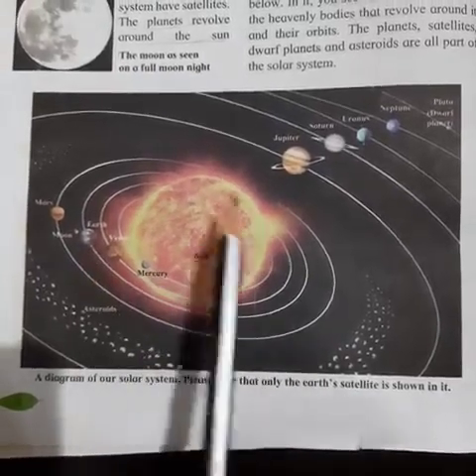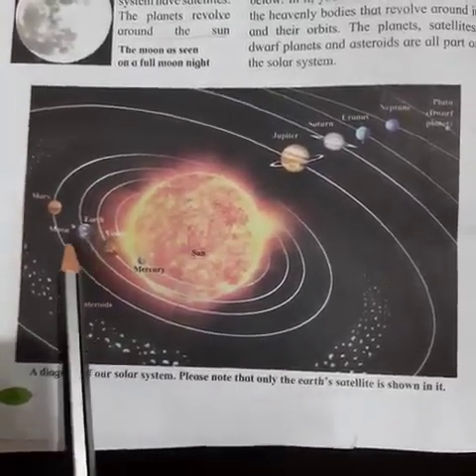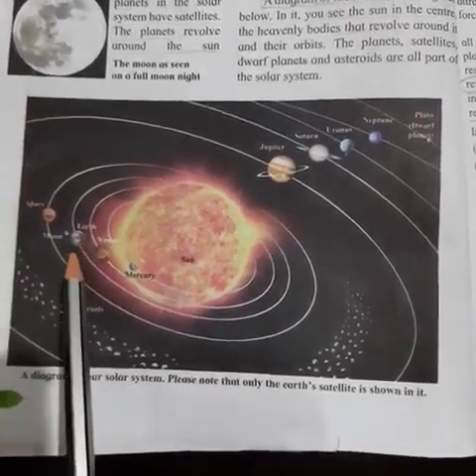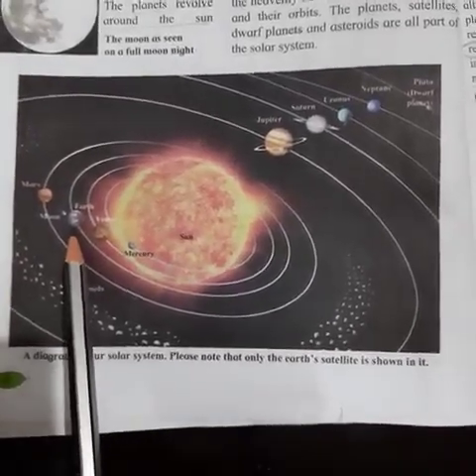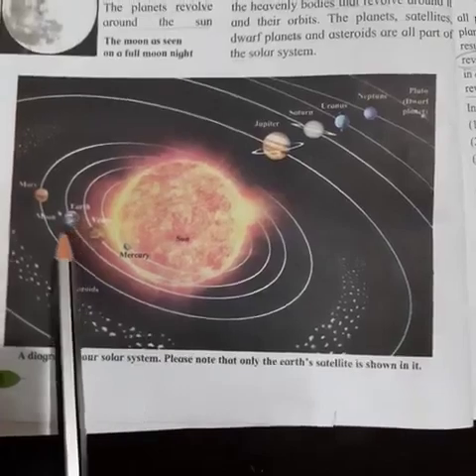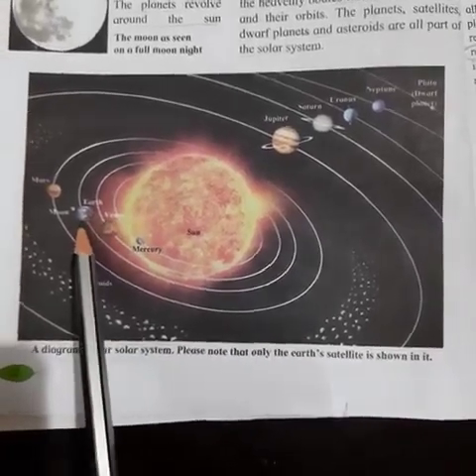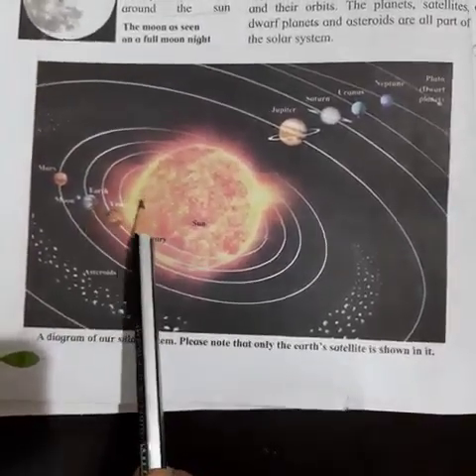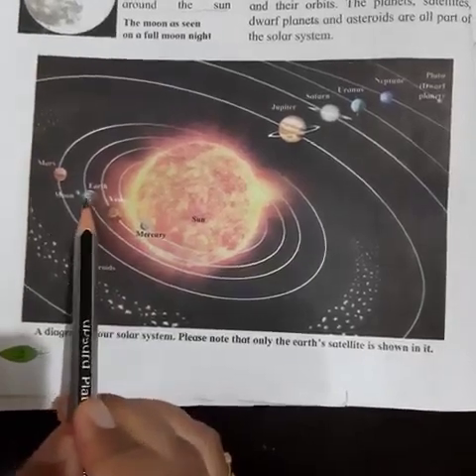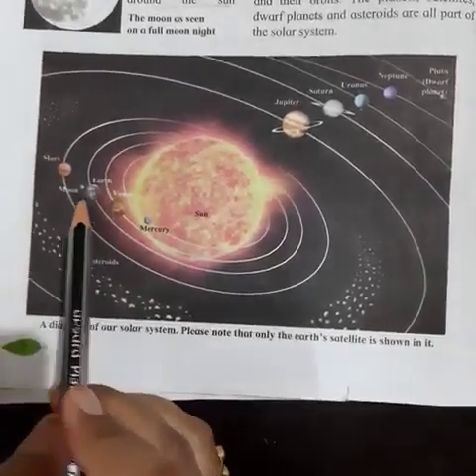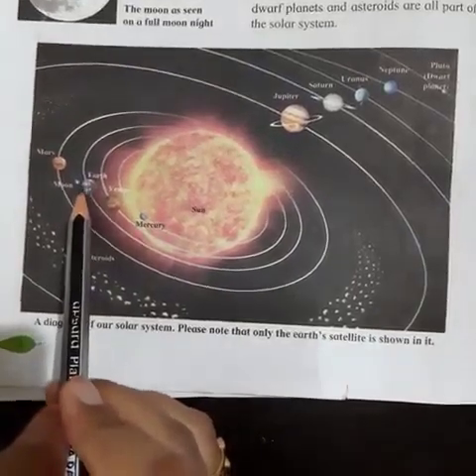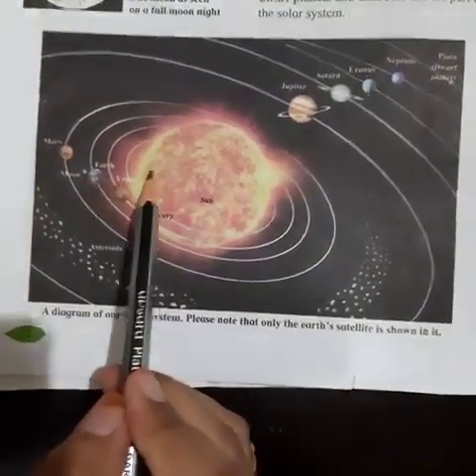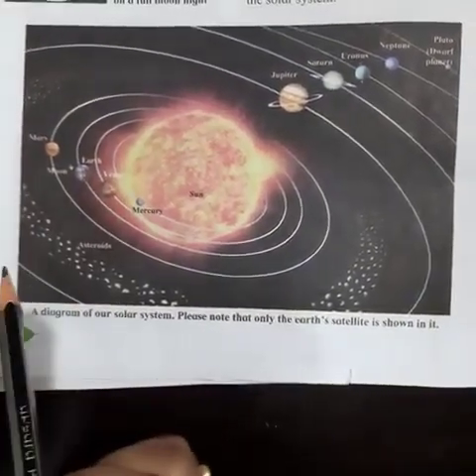In the same way, along with the revolution, Earth moves around itself also. That is called spinning of the Earth. Earth moves around itself and it is also called rotation. Because of Earth's rotation, we are getting day and night. For example, this part of the Earth which is towards the Sun is getting light, whereas this half part which is away from the Sun is in the darkness. Now when Earth moves from one side to another, this part which is in the darkness will go to the light and the other part will come to the darkness.